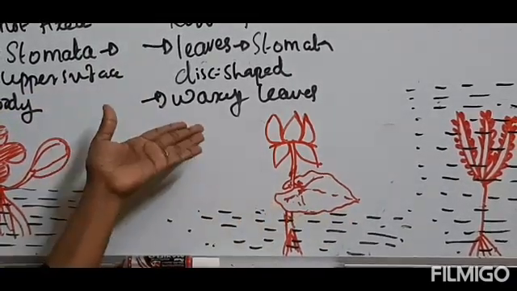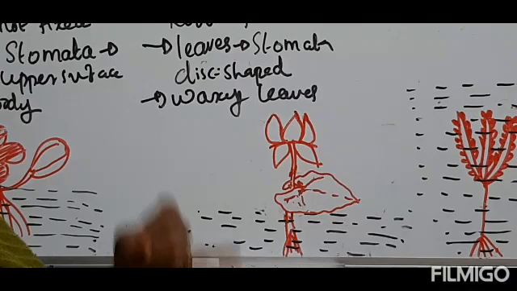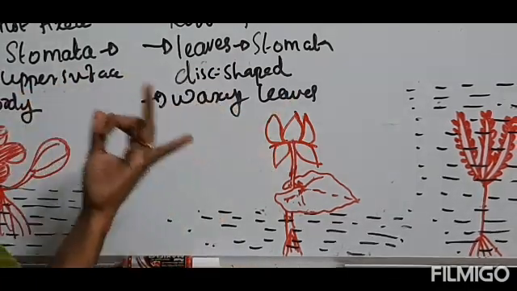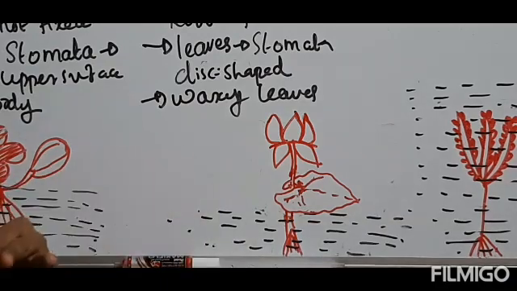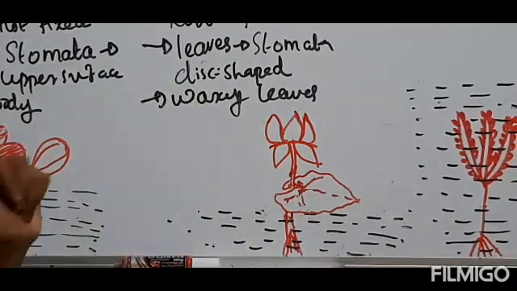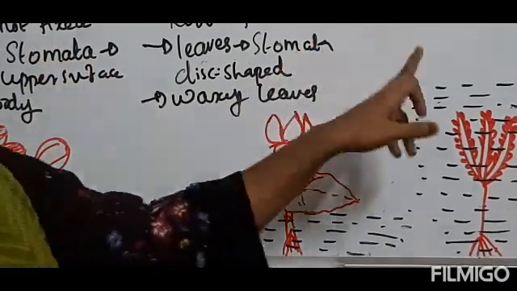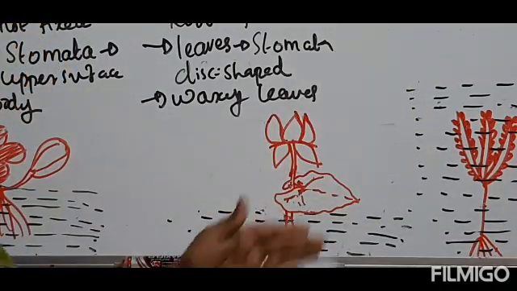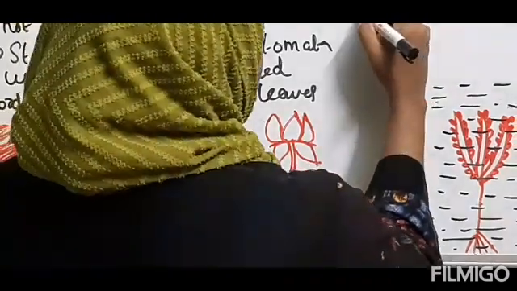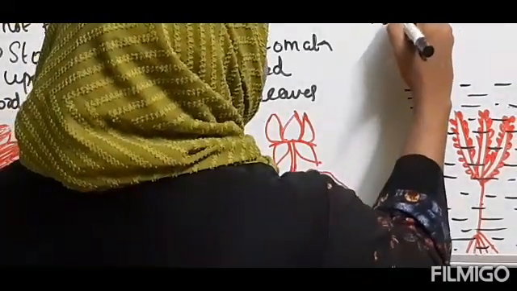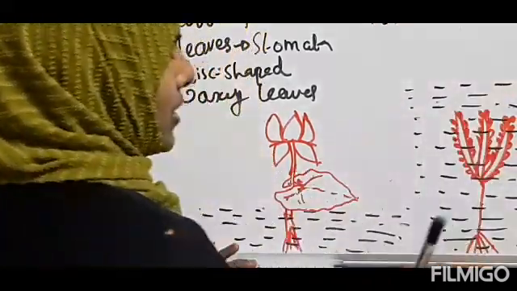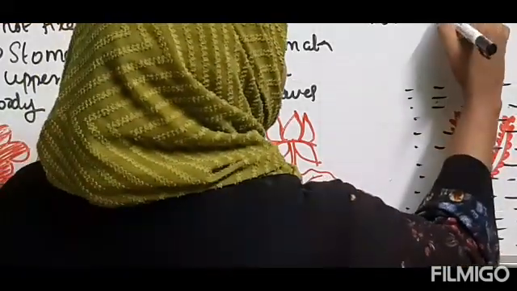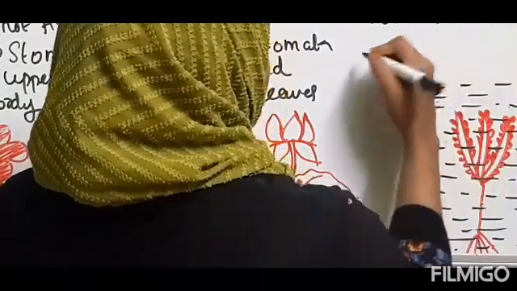So its leaf is waxy, its leaf has a disc-shaped structure, and stomata are also seen on the surface of the leaf. These are the different adaptations seen in fixed plants. Next, the example of a submerged plant is hydrilla, with ribbon-shaped leaves. And what about its roots, children? Its root is completely fixed to the muddy soil.